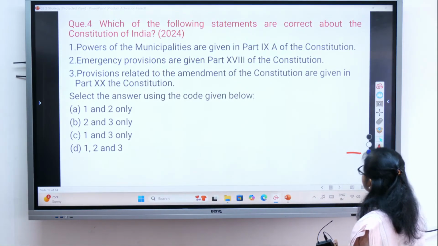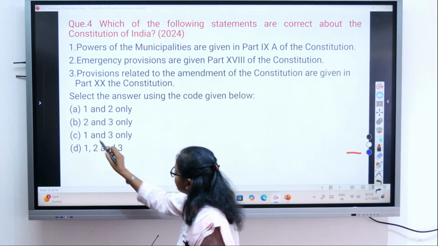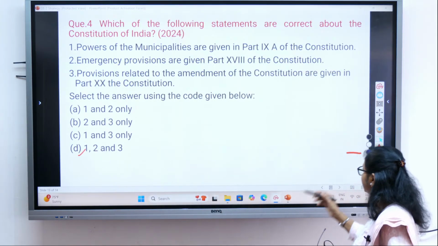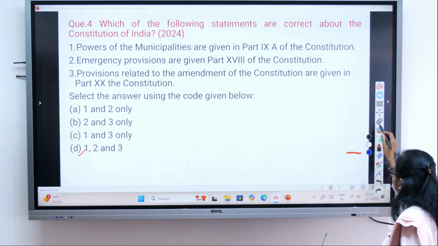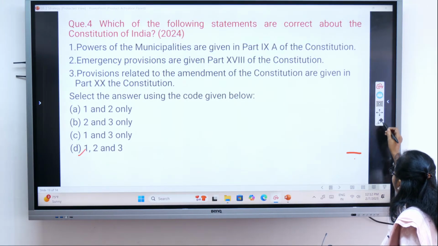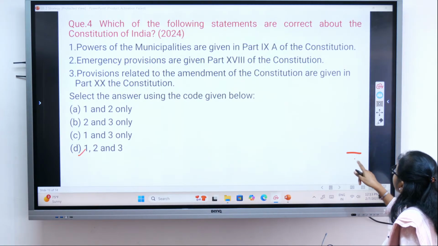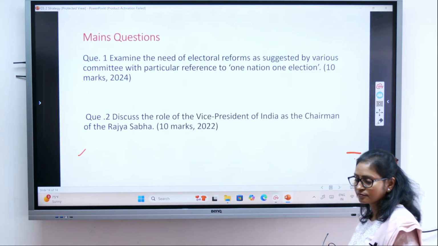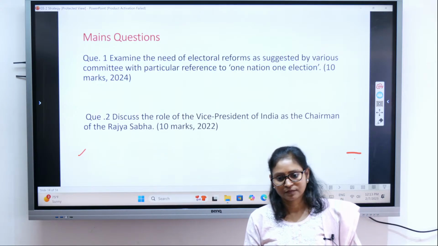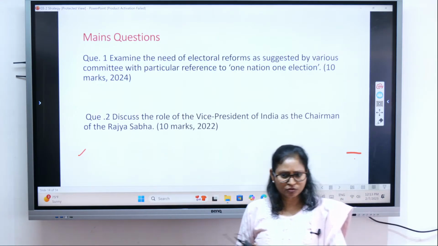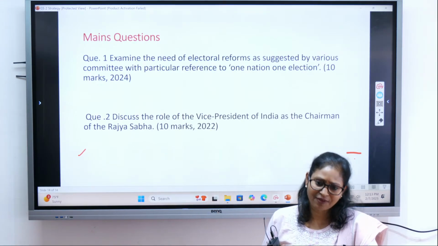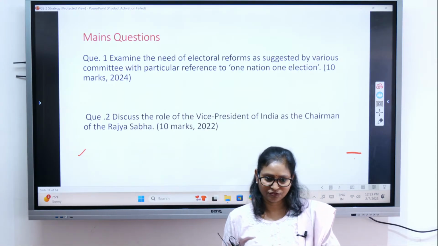So this is how you have to be very, very careful, and there are a lot of factual things which you have to remember. Analysis as well as fact. So most of the questions we discussed here were basically factual in nature, right?